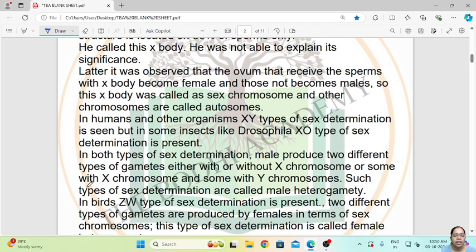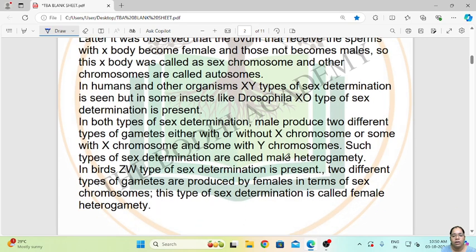Such types of sex determination are called male heterogamety. In birds, ZW type of sex determination is present. That is, two different types of gametes are produced by females in terms of sex chromosomes, and this type of sex determination is called female heterogamety.